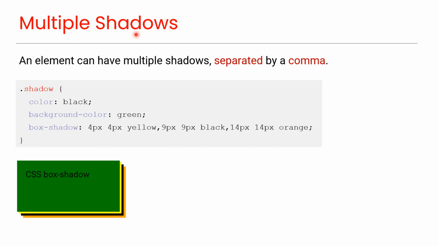Multiple shadows. An element can have multiple shadows, separated by a comma. This example demonstrates a combination of yellow, black and orange shadows, where this value is for the yellow shadow, this value is for the black shadow, and this value is for the orange shadow. And you can see the preview here.